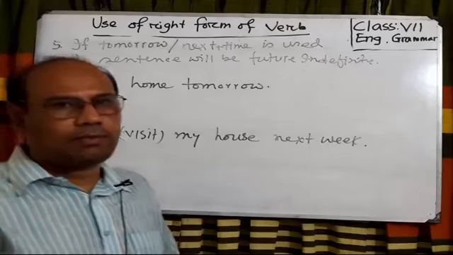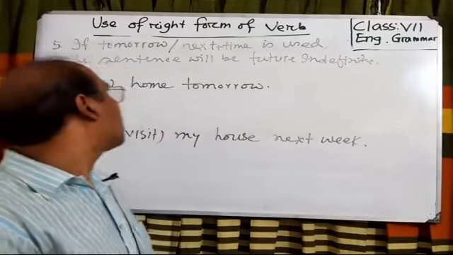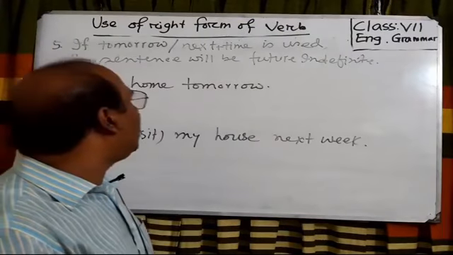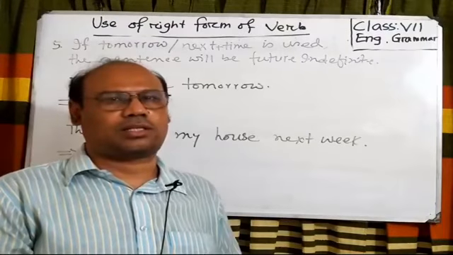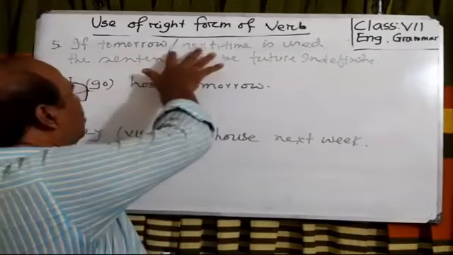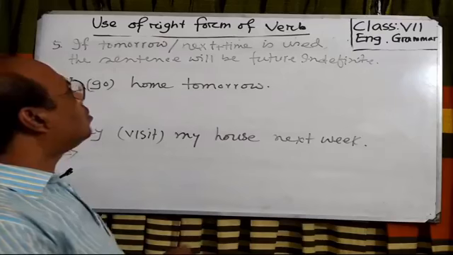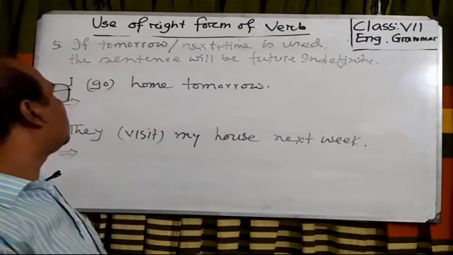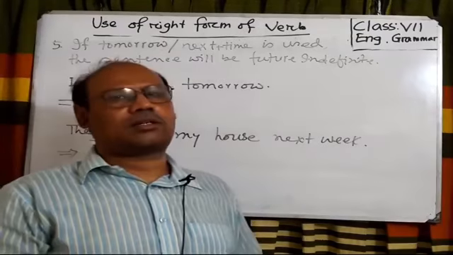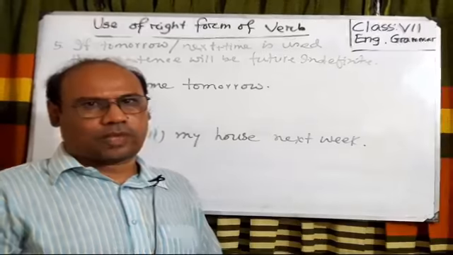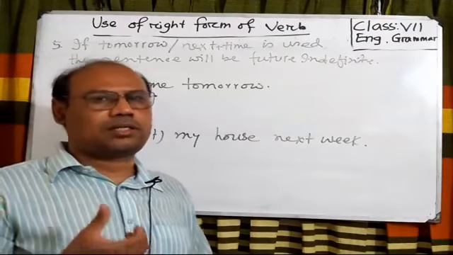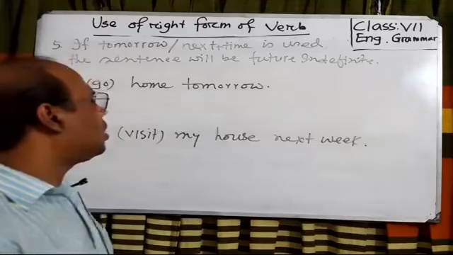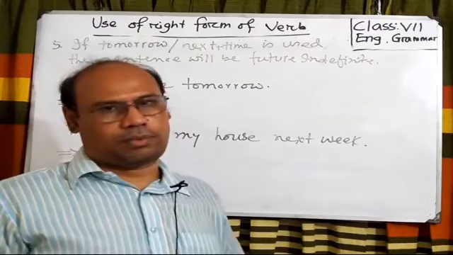If we get tomorrow or next plus time, these are the words that indicate future time. If you get this kind of words which indicates a future time, the sentence will be future indefinite.